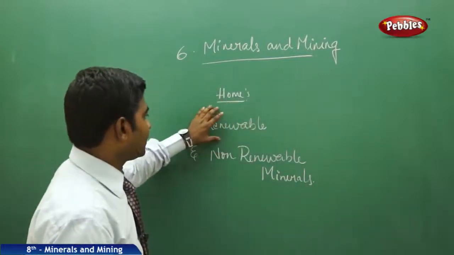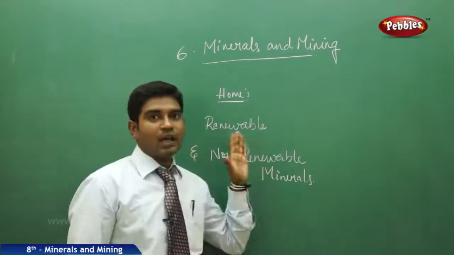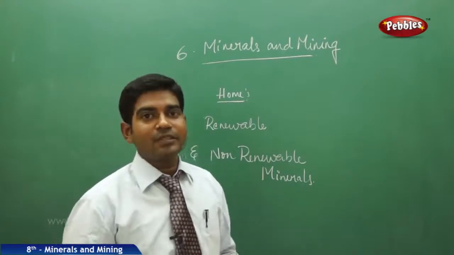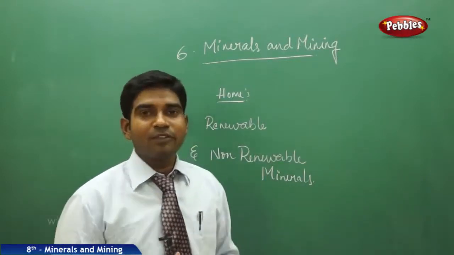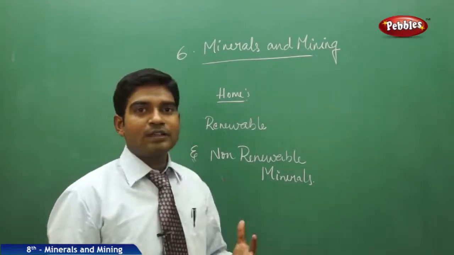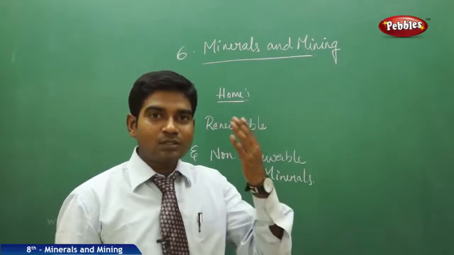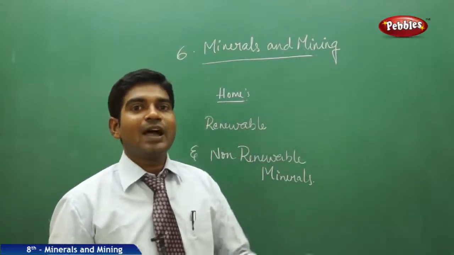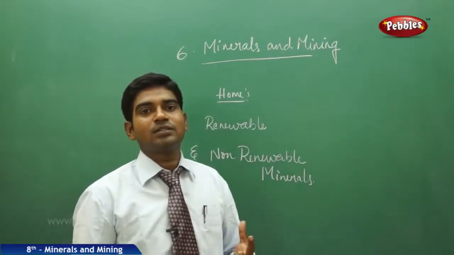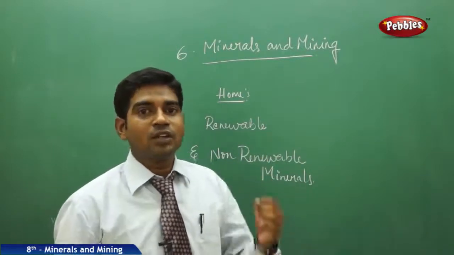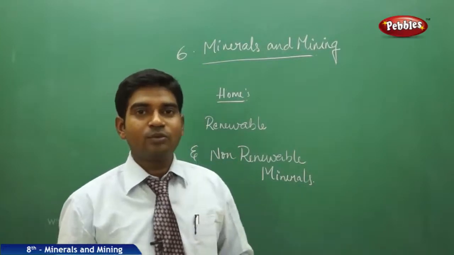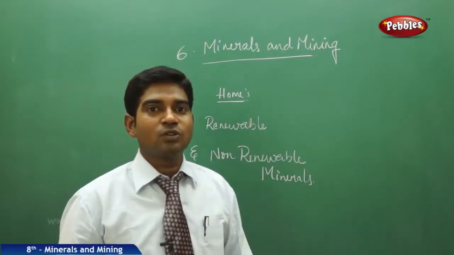So let us see the renewable resources. Renewable resources are the resources which are available for us in plenty. You can utilize them and we can get them back. But when we move on to non-renewable resources, for example coal, coal is an energy which you can utilize, and once the coal is exhausted, you can't get it back again. This kind of energy, which is used once and gets exhausted, is known as non-renewable sources of energy. So we have two types of minerals also: one is a renewable source of minerals, the other is a non-renewable source of minerals.